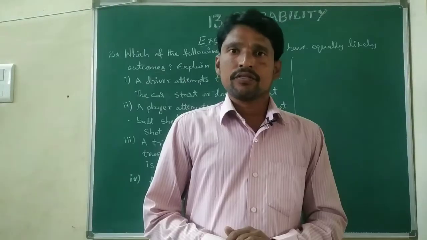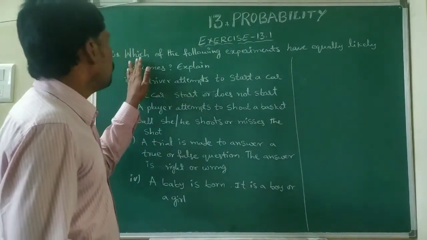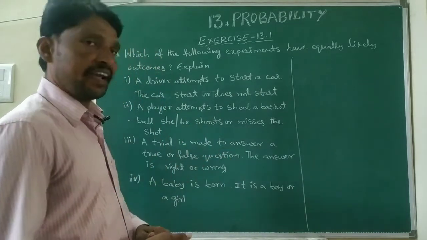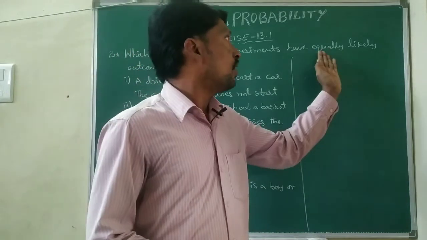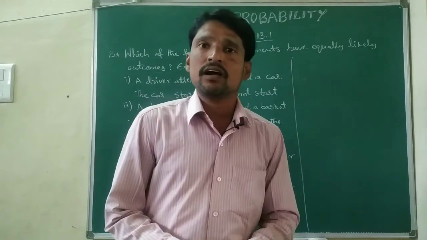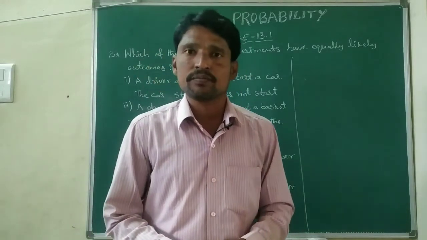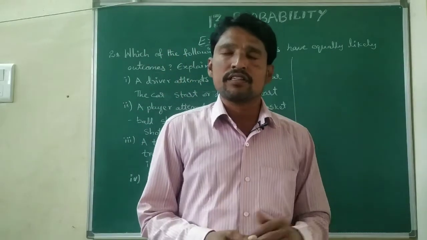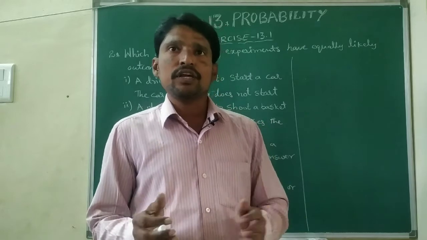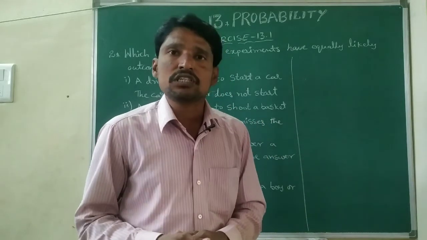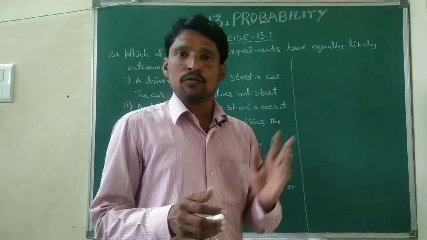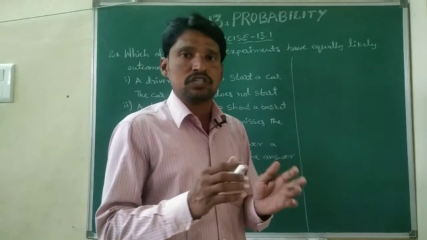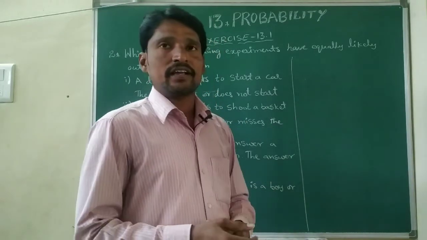Next, second problem. Which of the following experiments have equally likely outcomes? Explain. What is the definition of equally likely? Already we discussed in the introduction part. Two or more events are said to be equally likely if each one of them has equal chance. So all events are getting equal chance. Equal chance means that is equally likely.